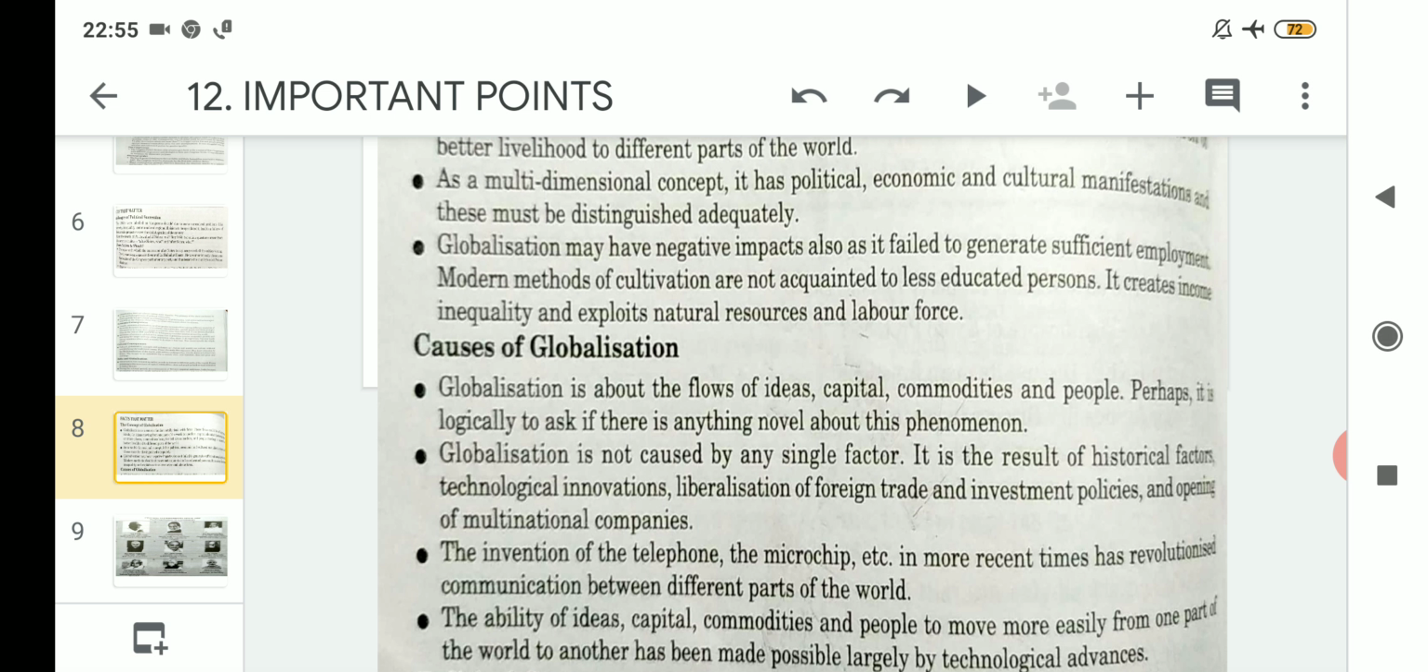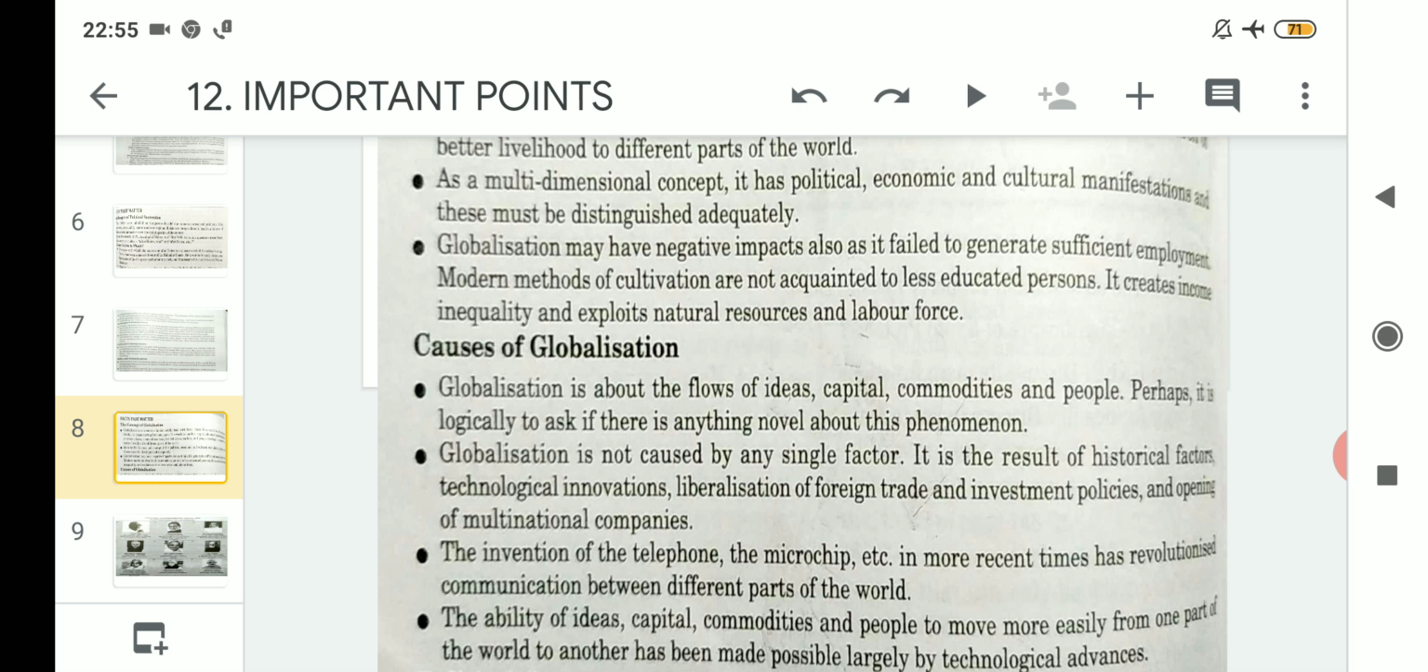Now, the invention of the telephone, the microchip, etc. in more recent times have revolutionized communication between different parts of the world. Suppose 50 years back it was not possible to communicate with people living in different parts of the world, but now, due to the invention of the telephone, mobile phone and the microchip, communication has been revolutionized. A person can easily, sitting in his home, reach people living in any part of the world. It's due to the invention of the telephone and microchip.